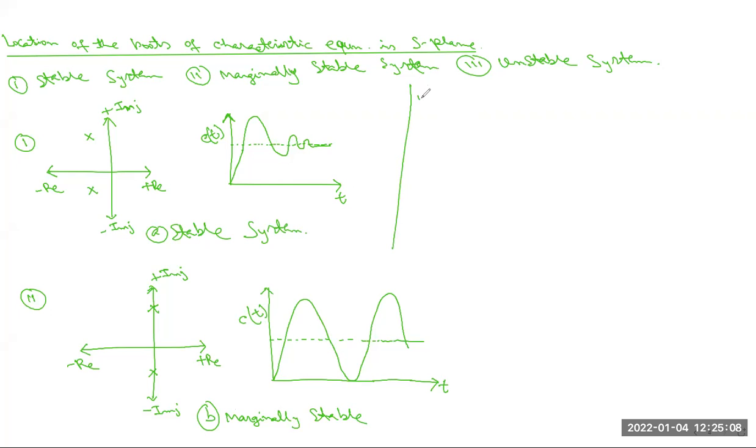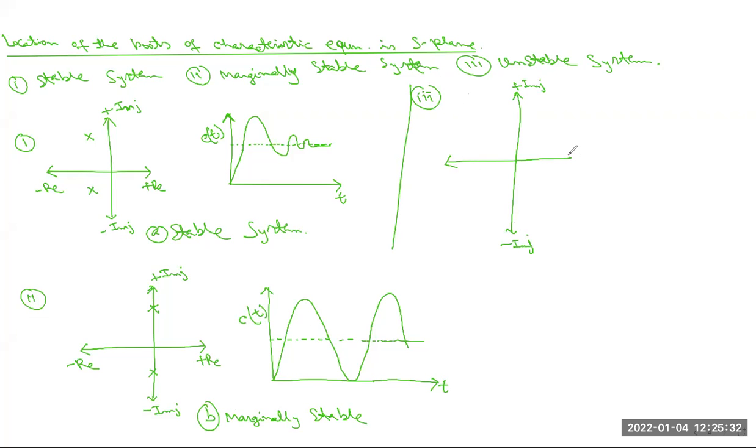Number 3 is the unstable system. When you consider the unstable system, please see the graphical representation. This is the positive imaginary axis and the negative imaginary axis.